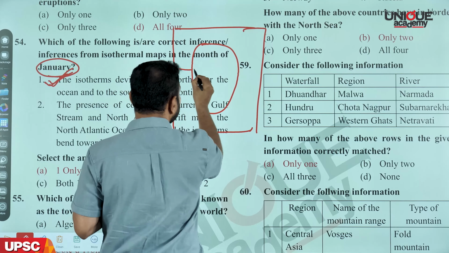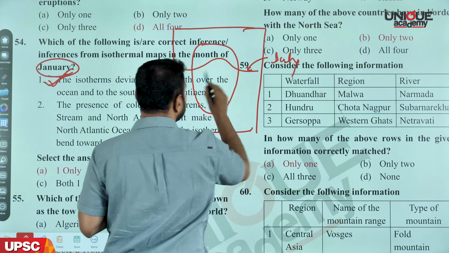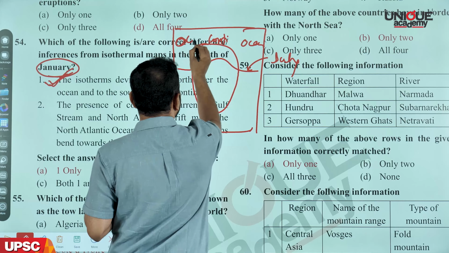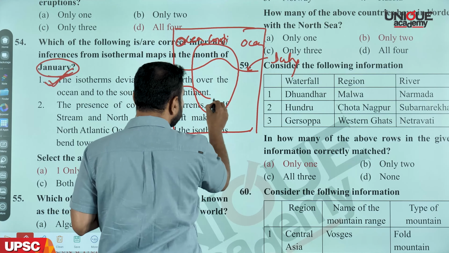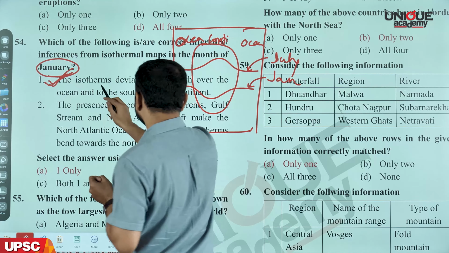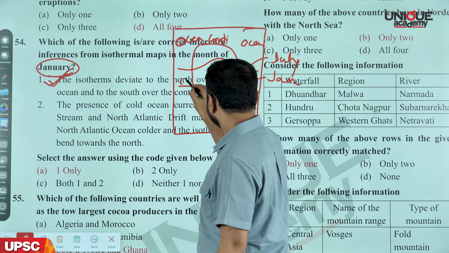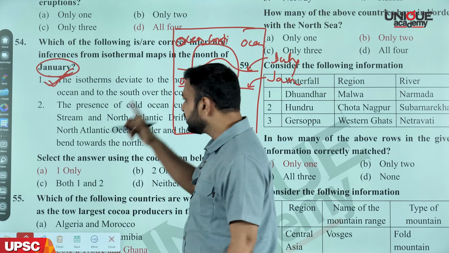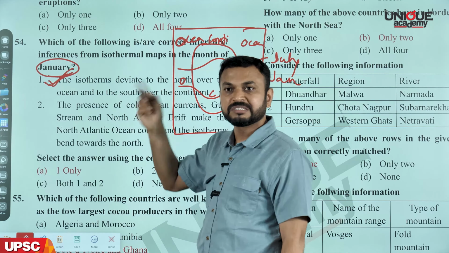Okay? Now, if I draw the isotherms of the summer season, this is the isotherm of July or summer season. Remember, this is a continent and these are the oceans. Now, the January isotherm goes like this. So this is a January isotherm. So if you look at the first statement, it says the isotherms deviate to the north over the ocean and to the south over the continent. So here we have the oceanic isotherm and here we have the continental isotherm. And if you look at the deflection, when these isotherms travel from ocean to the continents, they move towards the equator. That means they move towards the south.